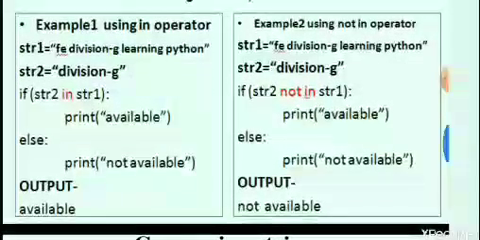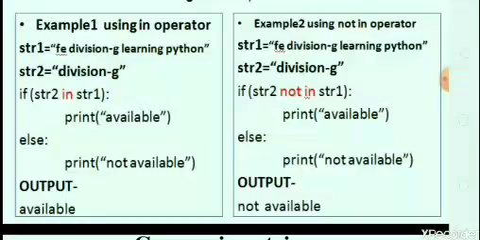Here we take one example, example 1, using the in operator. str1 is equal to 'FE division-g learning Python'. The second string, str2, is 'division-g'. We have to check a condition, whether that particular string is present in the other string or not. So in the if condition we check str2 in str1. By using the in operator, we check whether the str2 string is present in str1 or not.